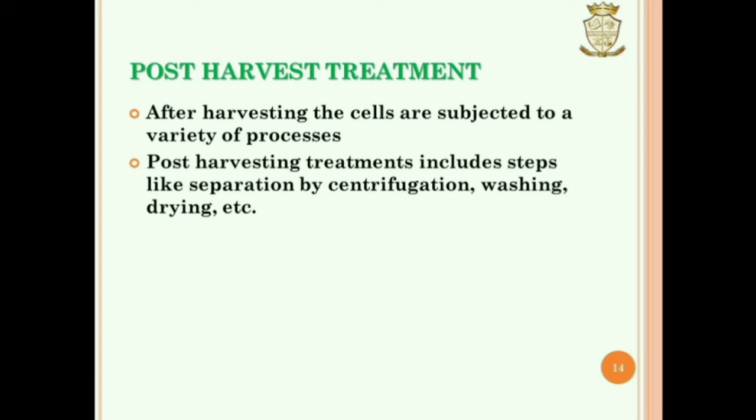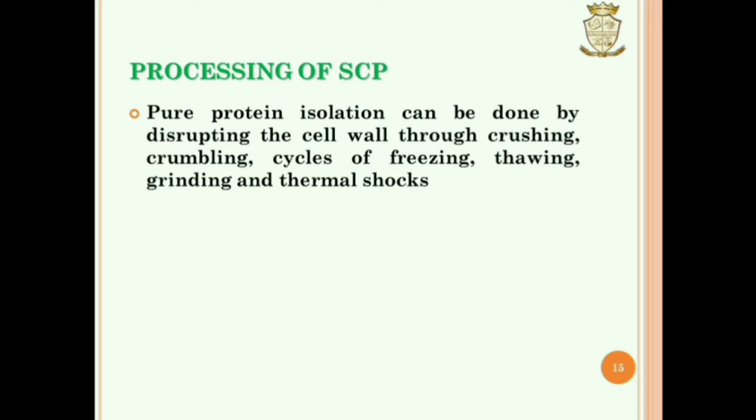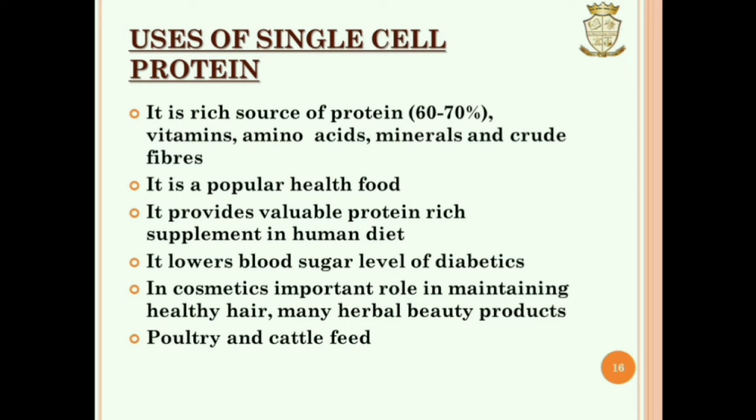Next step in SCP production is post-harvest treatment. After harvesting, the cells are subjected to a variety of processes. Post-harvest treatments include centrifugation, washing, drying, etc. Next step is processing of SCP. Pure protein isolation can be done by disrupting the cell wall through crushing, crumbling, cycles of freezing, thawing, grinding and thermal shocks.